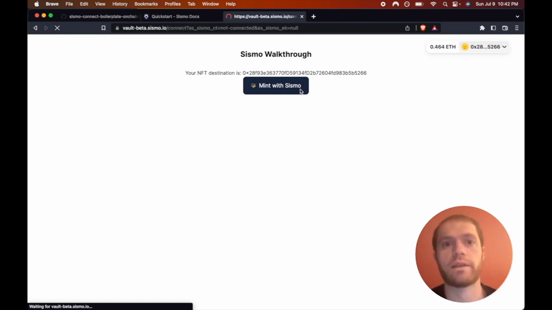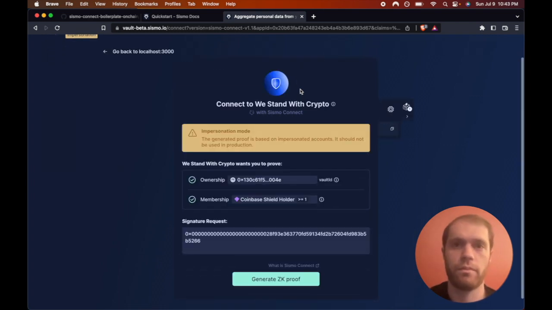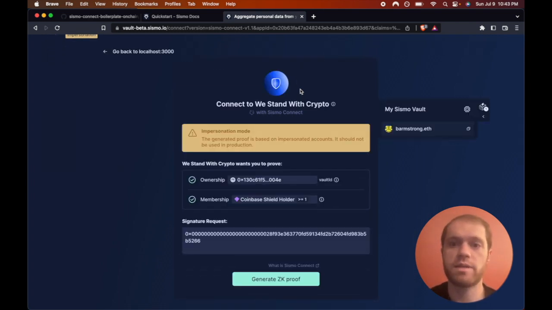This is now redirecting us to the page where the ZK proof will be generated. Since this is a demo, we're impersonating none other than Brian Armstrong, as you can see here. We're going to create the app name and the logo that you can see here, as well as this data group, which is next to membership, that says the user needs to hold at least one or more Coinbase Shield NFTs in order to generate the ZK proof, which we will do now.